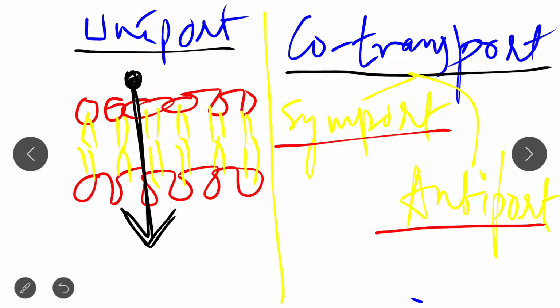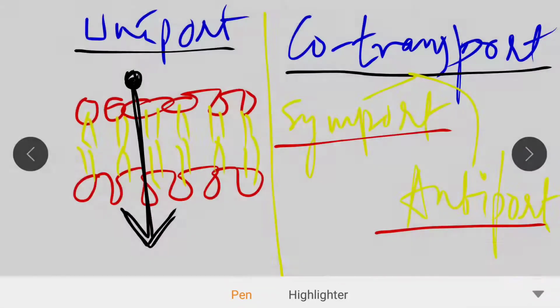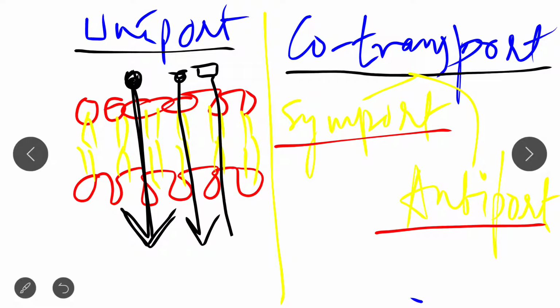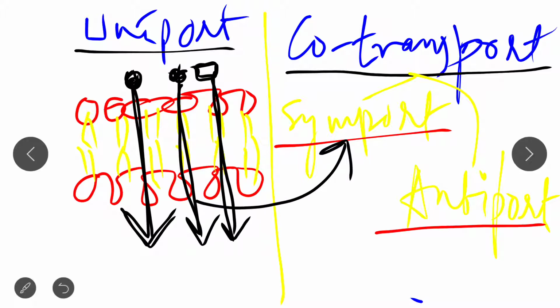So let's look at this plasma membrane figure. In case of symport, two molecules are transported. Suppose this is one molecule and this is the second molecule, but both molecules are transported in the same direction, like this. So this is an example of symport, in which both molecules are transported in the same direction.